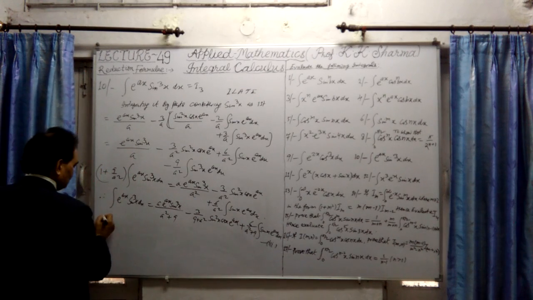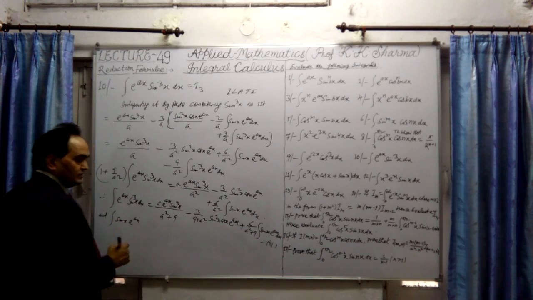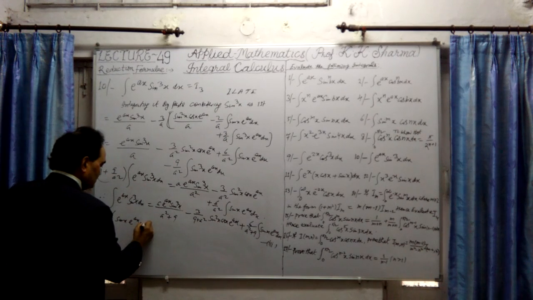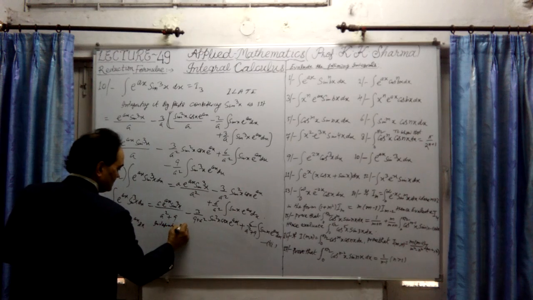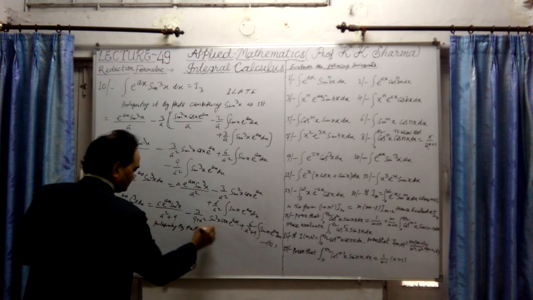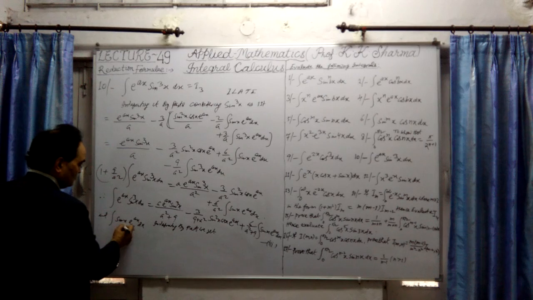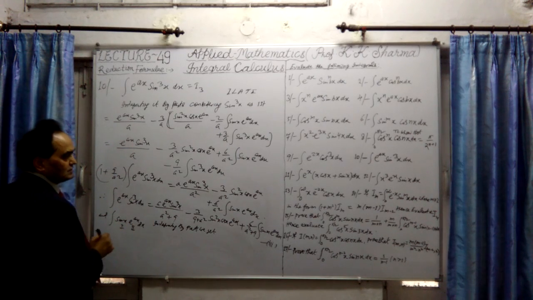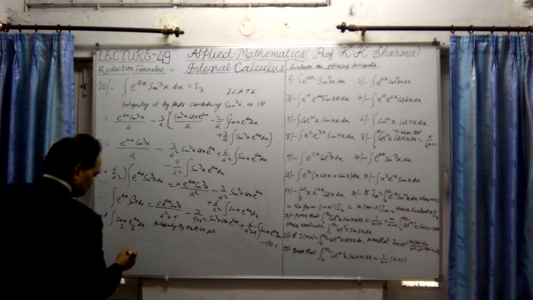Let me integrate this. The integral of sin x e raised power ax is to be integrated by parts again. Integrated by parts. We get. Now this is the first function, second function again. We always take the trigonometric function first, then the exponential function as the last function, from the ILATE rule. This is the second function.